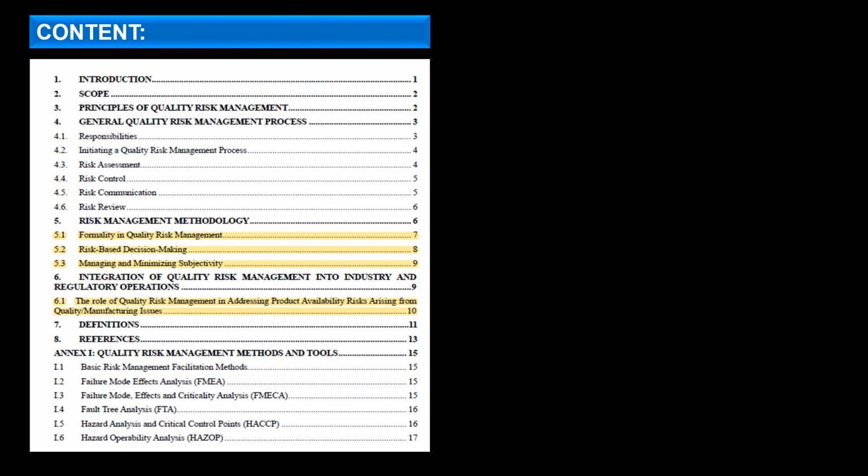If we look into the risk management methodology, point number 5.1 has been added, that is F, formality in the quality risk management process. 5.2 is R, risk-based decision making. 5.3 is managing and minimizing the subjectivity, which we have denoted with S. And in the sixth point, integration of quality risk management into industry and regulatory operations, point number 6.1, the role of quality risk management in addressing product availability risks arising from quality or manufacturing issues, has been added.